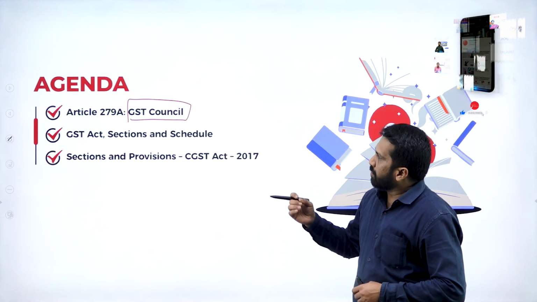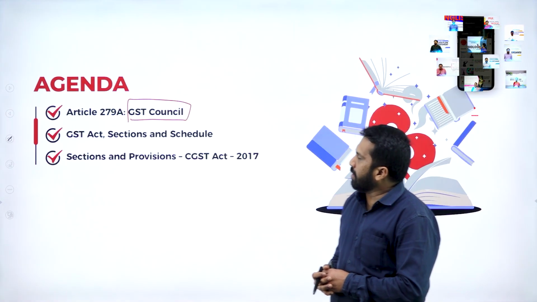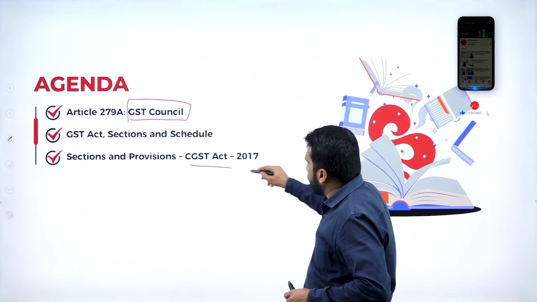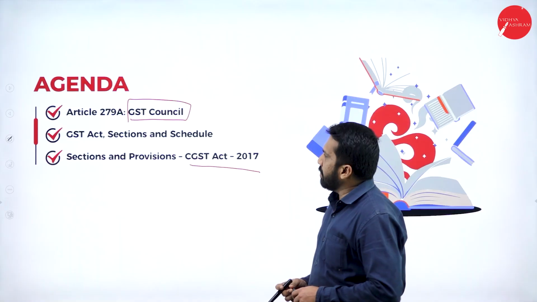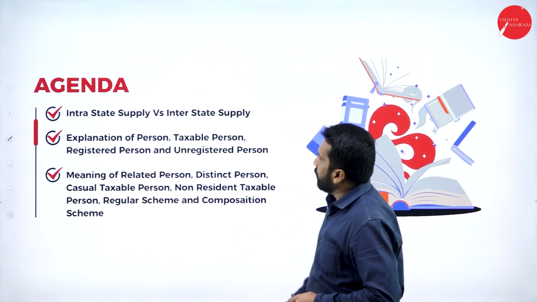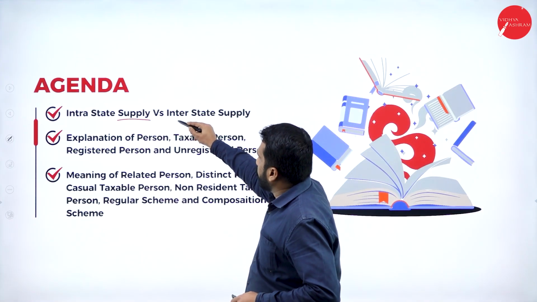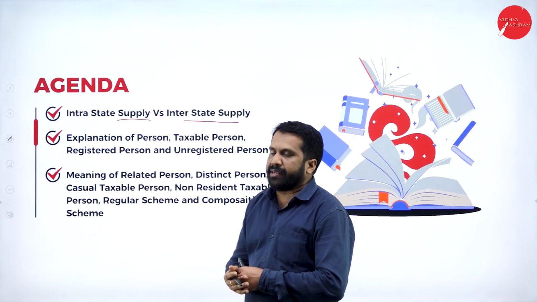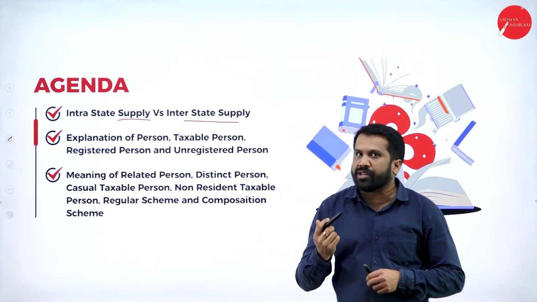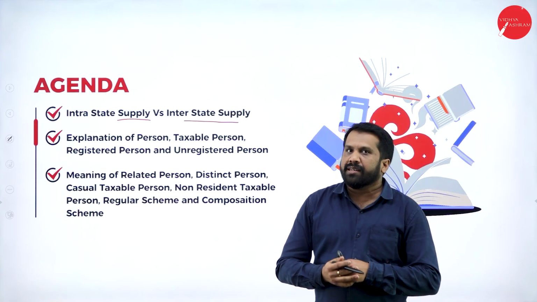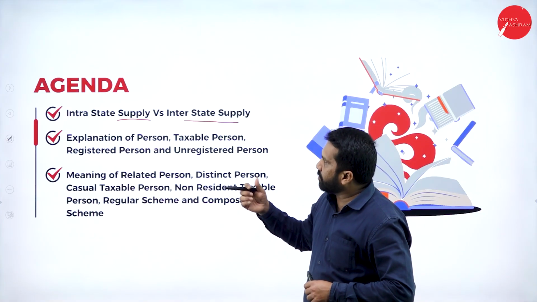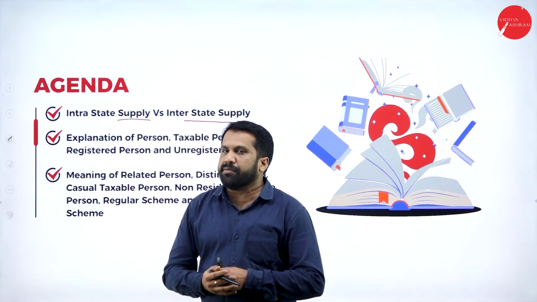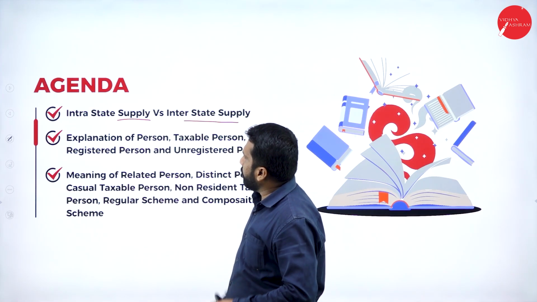In this, GST Act sections and schedule, sections and provisions, CGST Act 2017. Along with that, intra-state supply versus interstate supply. As I told you, inter and intra. Within Karnataka, within the state, if you do any sales, that will be called intra-state. And from one state to another state, if you do any sales, that will be called interstate.